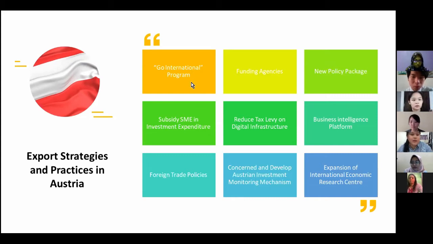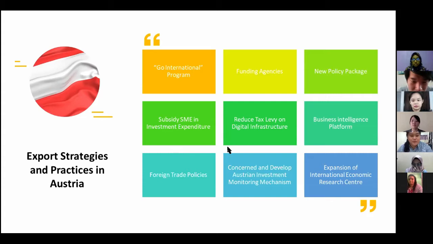However, the Austrian government agreed on a new policy package that can help to strengthen growth and employment, support business and ensure sustainability. In this policy package, the components include labor cost reduction, support for firm education and digitalization, and subsidizing SME investment expenditure. The government also provides tax relief and increases the research premium. Besides that, Austria's government reduces the tax levy on digital infrastructure to implement digitalization.